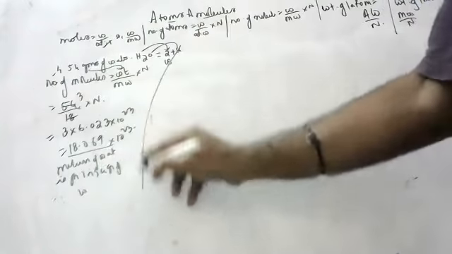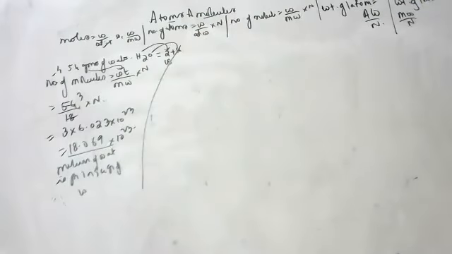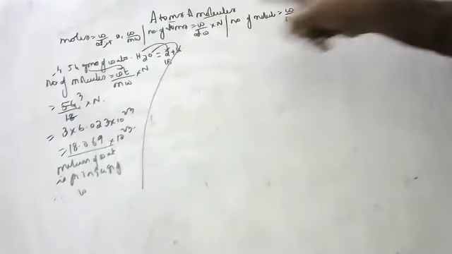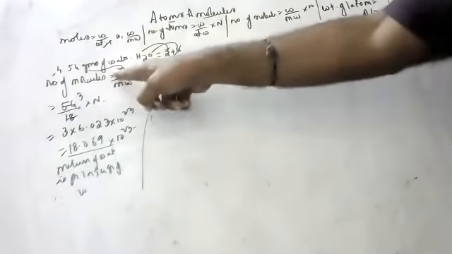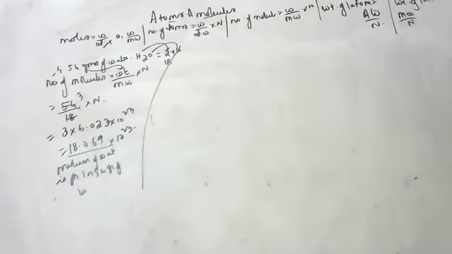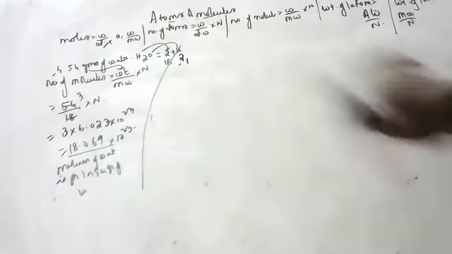So, children, in 54 grams of water, how many molecules are present? 18.069. What is the formula we use, children? Number of molecules is weight by molecular weight into Avogadro number. Weight I only gave. Molecular weight is 2 plus 16, 18. You have to find out. Those who joined today will not understand, so I will say all these basics again.